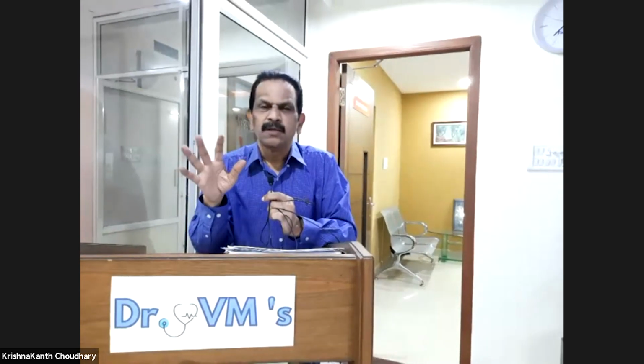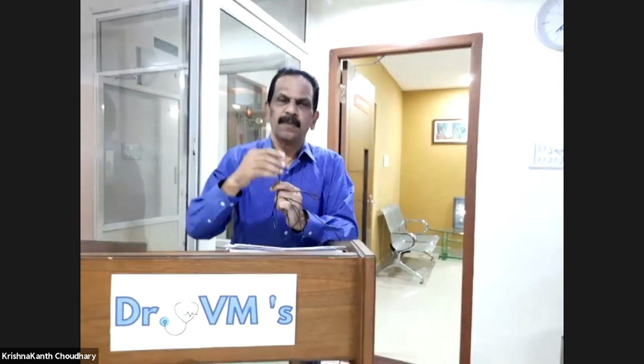So what are the signs and symptoms? What do the patients come to you with? Patients will come to you with the same thing. That is the difficult part of the respiratory system. Most respiratory diseases, whether tuberculosis, pneumonia, asthma, bronchiectasis, or COPD, present with only fever, cough, breathlessness, and sputum. These are the only major ones, or chest pain, sometimes hemoptysis. So a bronchiectasis patient can come with fever if it is infected, and they can come with breathlessness.